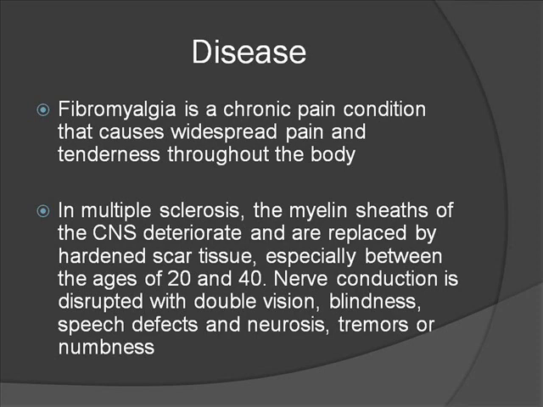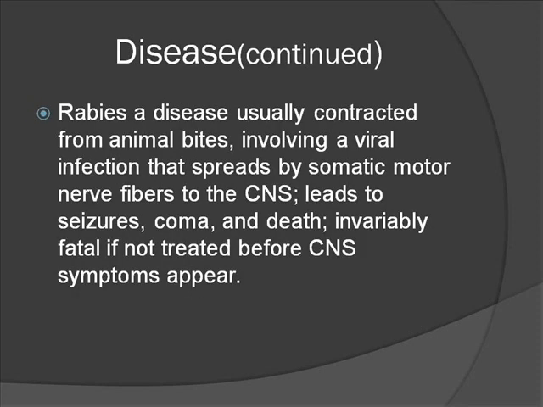MS is multiple sclerosis. In multiple sclerosis, the myelin sheaths of the central nervous system deteriorate and are replaced by hardened scar tissue, especially between the ages of 20 and 40. Nerve conduction is disrupted with double vision, blindness, speech defects, neurosis, tremors, or numbness. Patients with MS experience variable cycles of milder and worse symptoms until they eventually become bedridden. Most die within 7 to 32 years after onset.